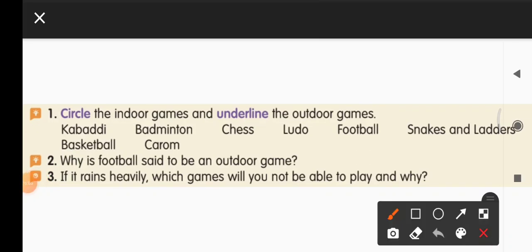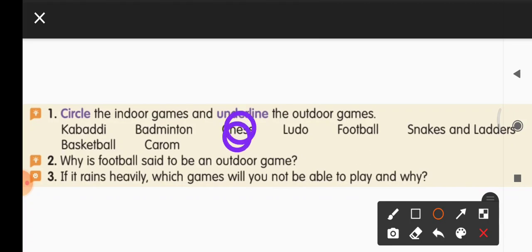Now, first we'll circle the indoor games. First we'll read. What are these games? Kabaddi, badminton, chess, ludo, football, snakes and ladders, basketball, carom. So, which games are indoor?